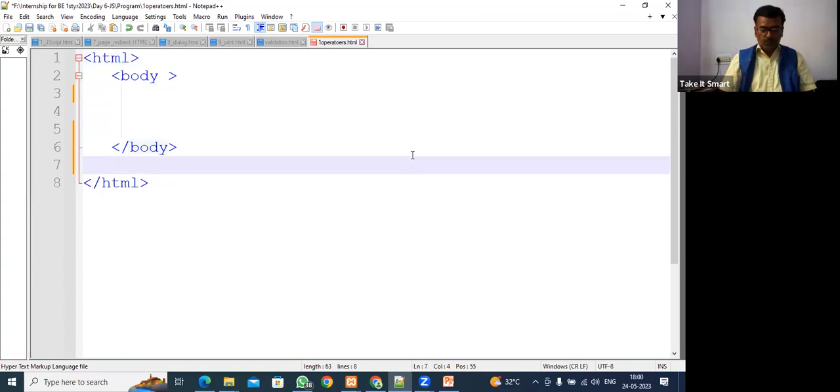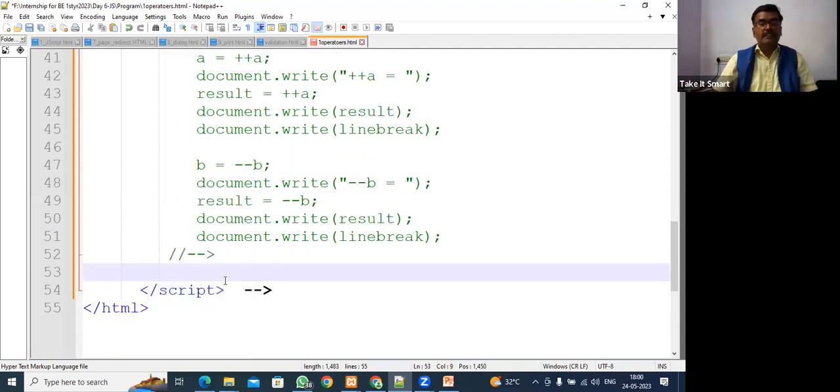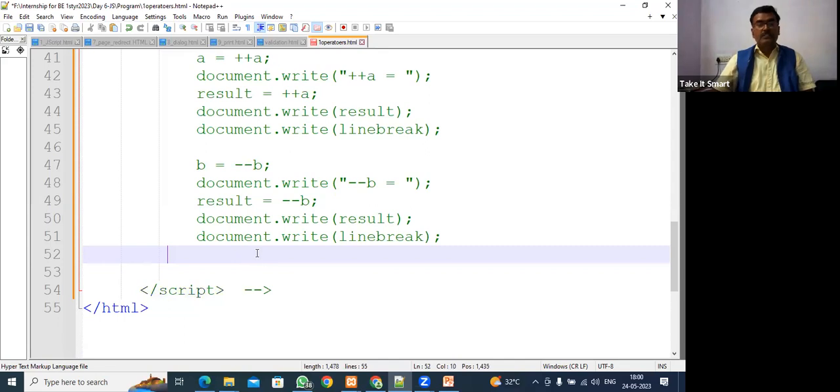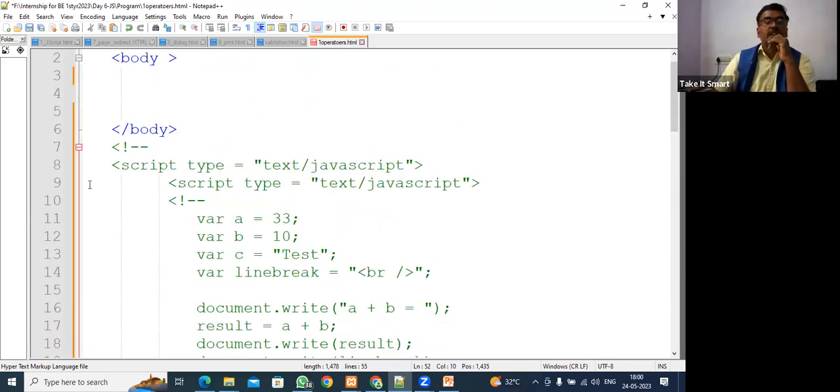Here what I am going to do is comment this. So how do we comment in the program? This is a comment. Fine, I commented this program. Why is it not commenting fully? Because in between this is there, so only this part is commented. So how can we write?